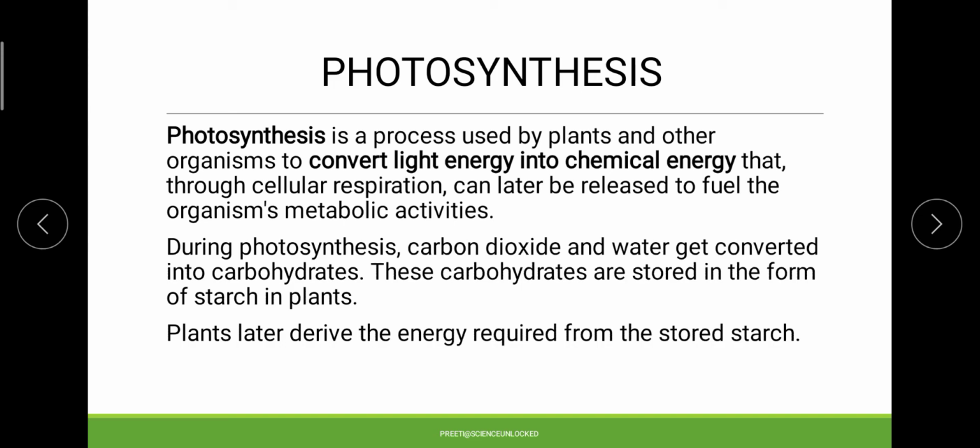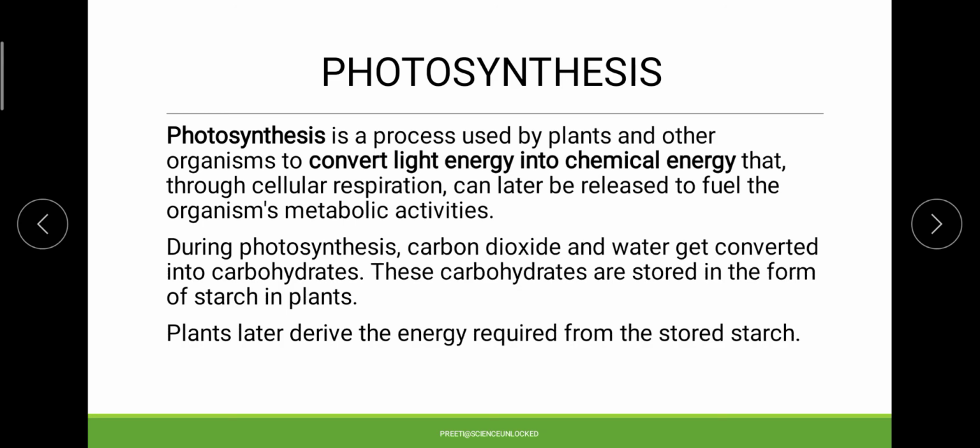in different plant parts. This stored starch will be utilized by the plant when it is not photosynthesizing. On the other hand, the same starch will be utilized by different animals and different organisms on earth which are dependent on these plants as their food.